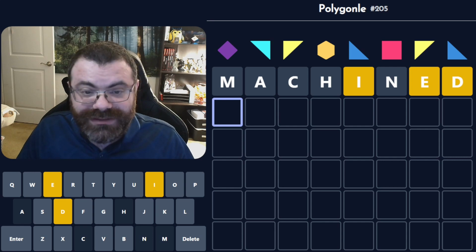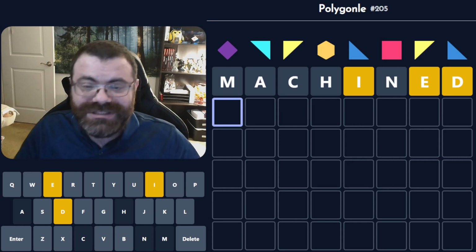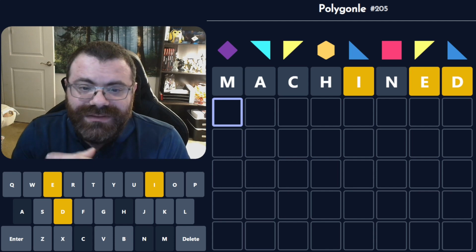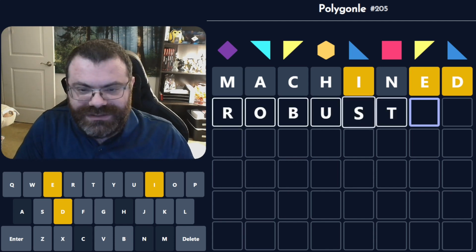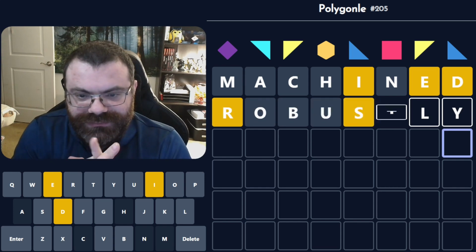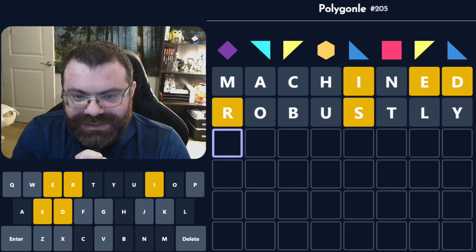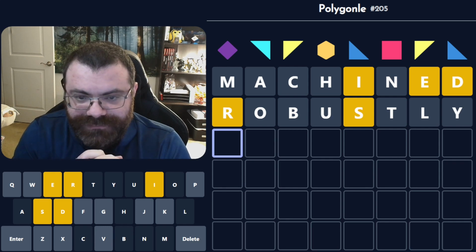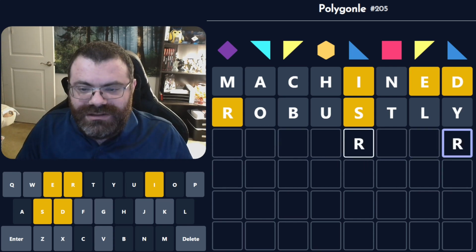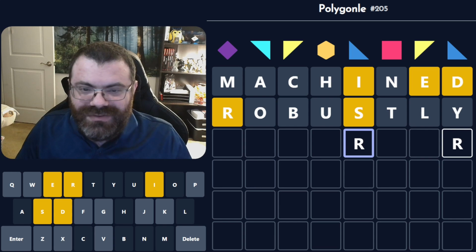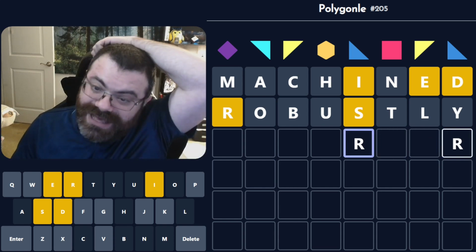Well, that would explain why I couldn't figure it out. There is an E and a D, but they're not at the end. I'm going to do robustly. I don't have enough letters. R and S. So we have 5 letters, and we need 6 of them. So we have almost all our letters. I think probably this is the R. I don't know why I'm saying that. It's because it can't be I, S, or D, right?